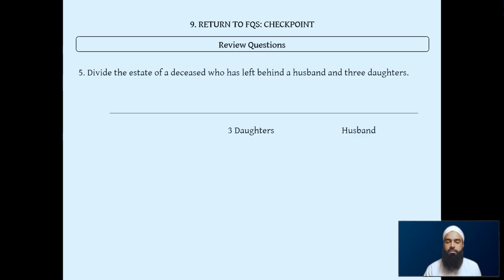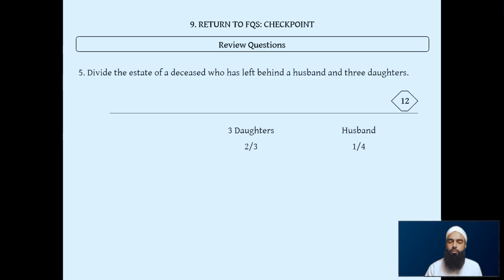So we'll reveal this answer, right? So we have husband gets a quarter because there's daughters there, and daughters get 2/3 because there's 2 or more of them. So we see that there's group 2, 2/3, and there's also group 1, a quarter. So we just use the 4, multiply it by 3, gives us our divisor as 12.